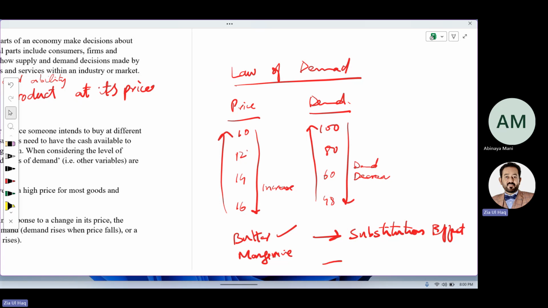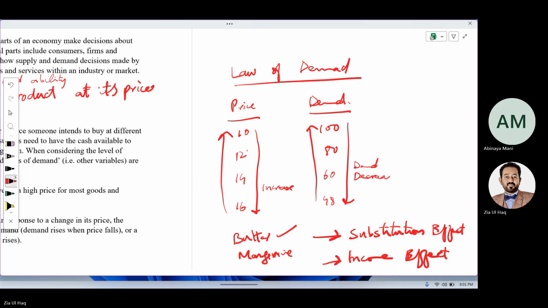There is another effect called the income effect. Due to a price decrease, the buyers' real income increases, so they will be able to buy more.